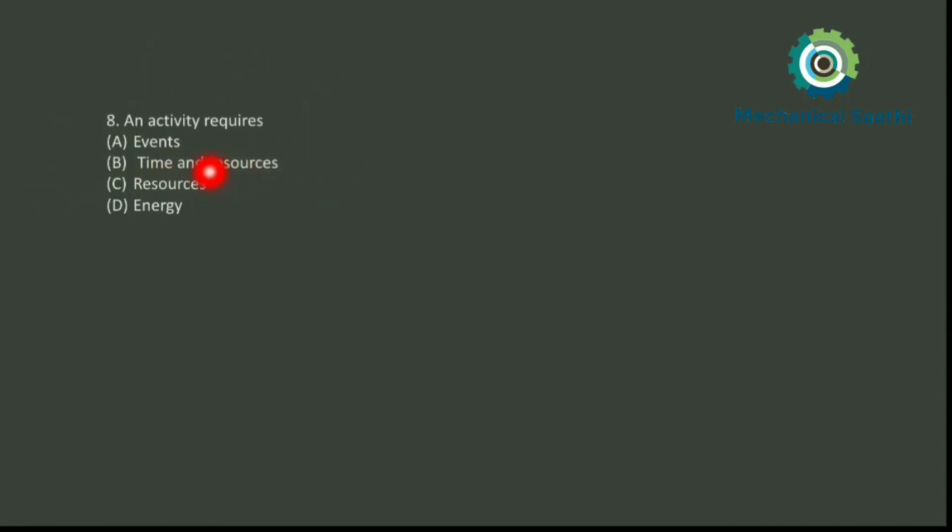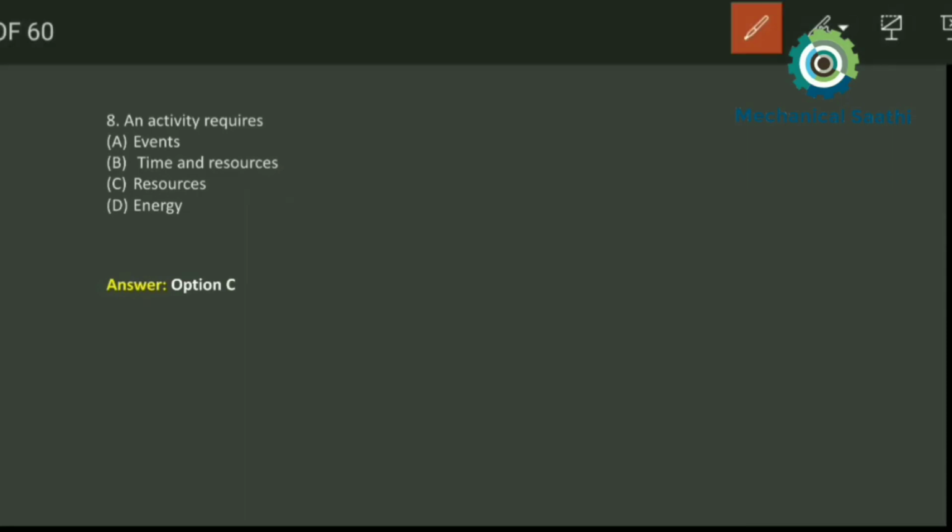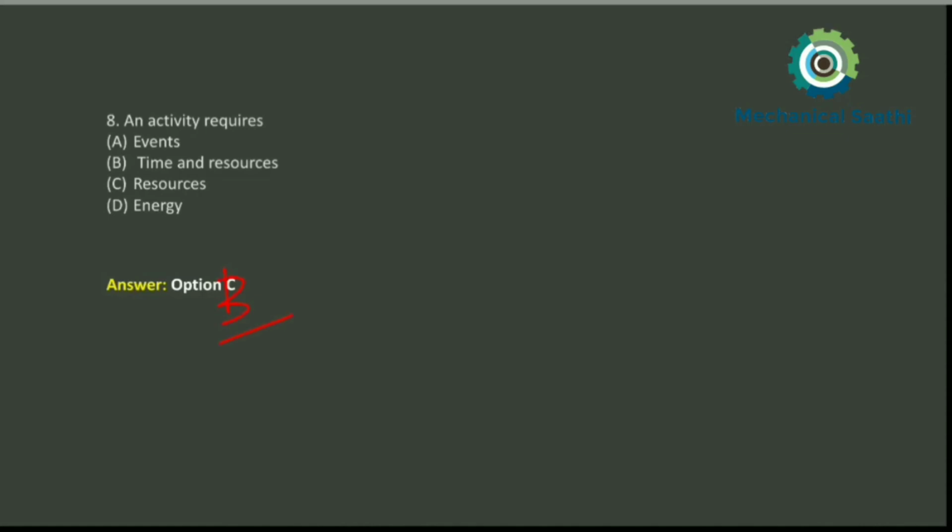So option B will be the correct option for this question. I had written it wrongly earlier. Any activity we consider will require both time and resources.